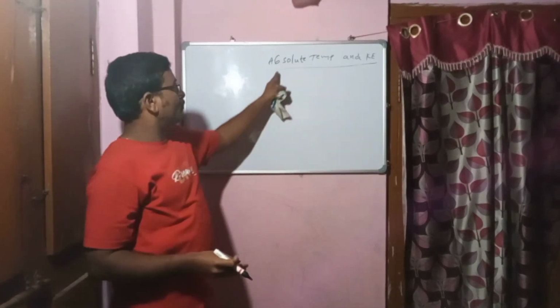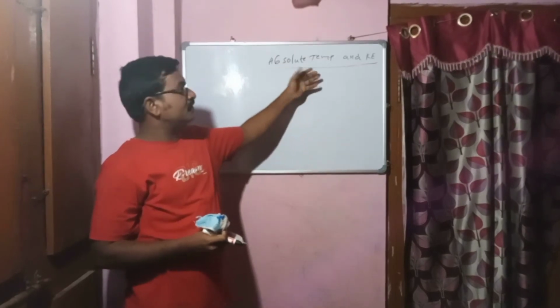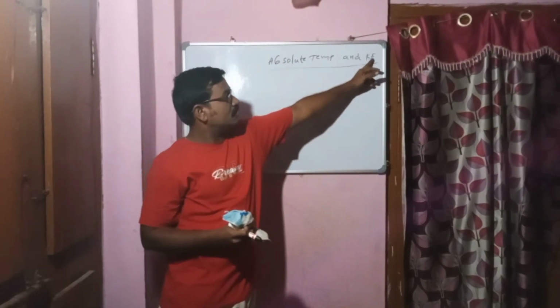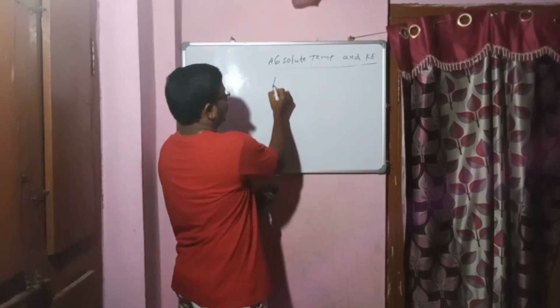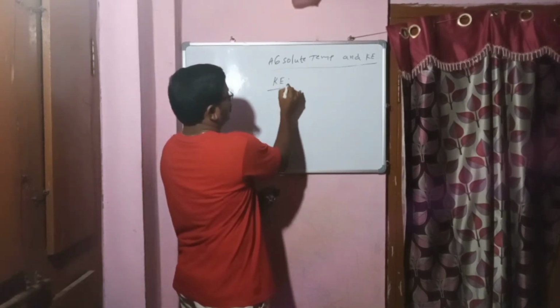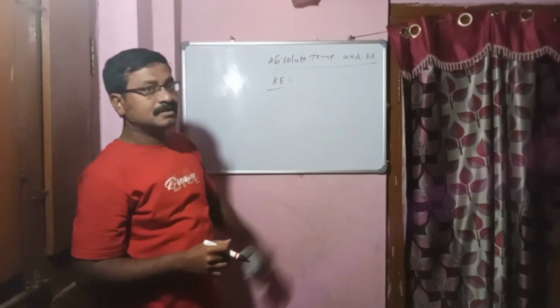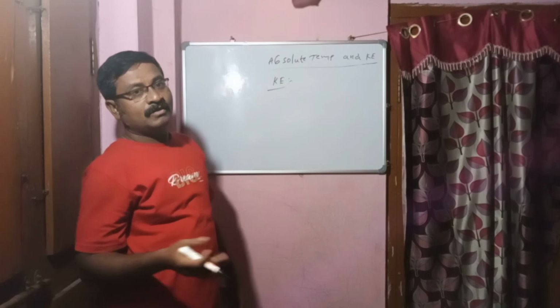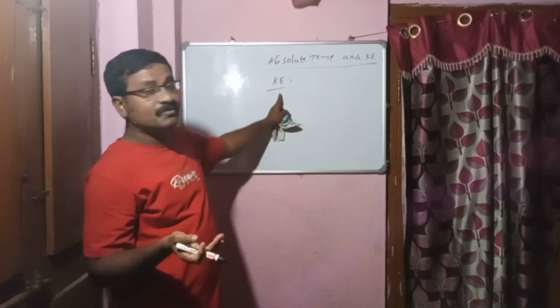Just before, we discussed absolute temperature: the temperature measured on the Kelvin scale. Next we will discuss kinetic energy. What is the meaning of kinetic energy? Kinetic energy means the energy possessed by a body due to its motion. Examples are human beings, vehicles, animals and birds.